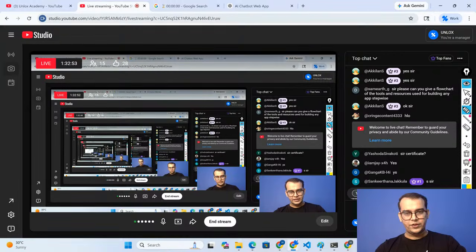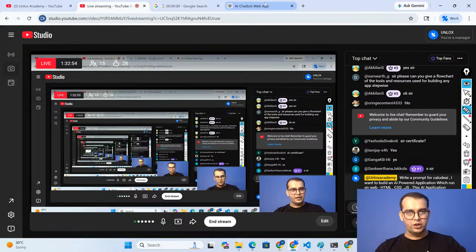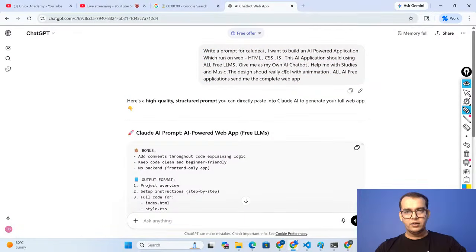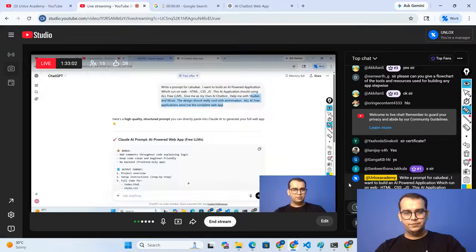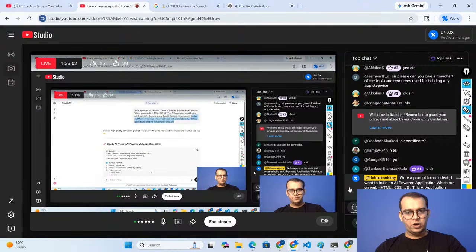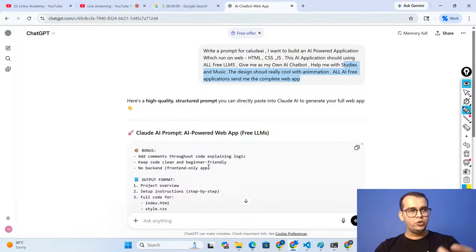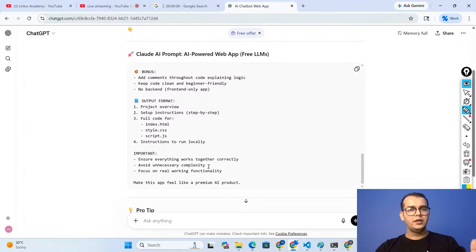Okay, after "help me," you can just write this particular thing. Help me with study and the music as per your interest. Okay, whatever you want. Help me with sports. So just customize this prompt, put it on the ChatGPT, and once you generate the complete prompt for the Claude, copy that prompt.